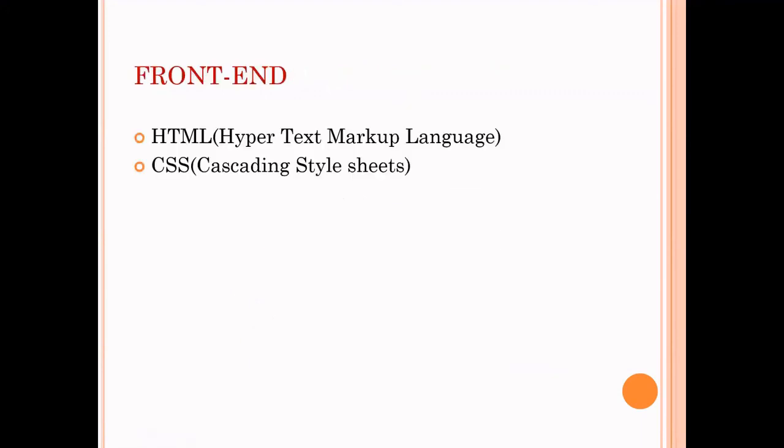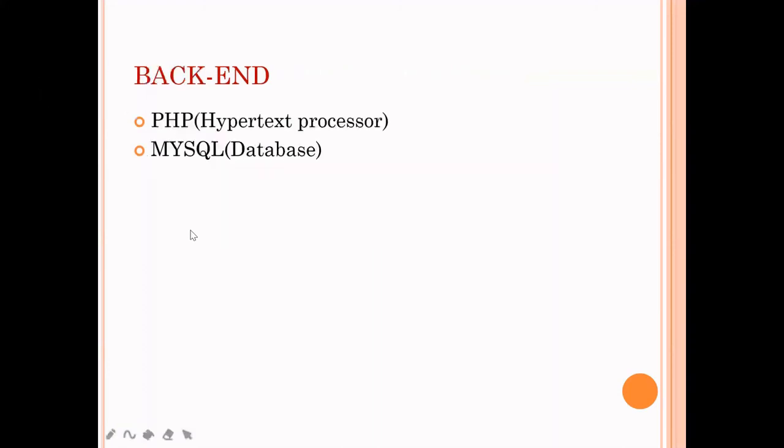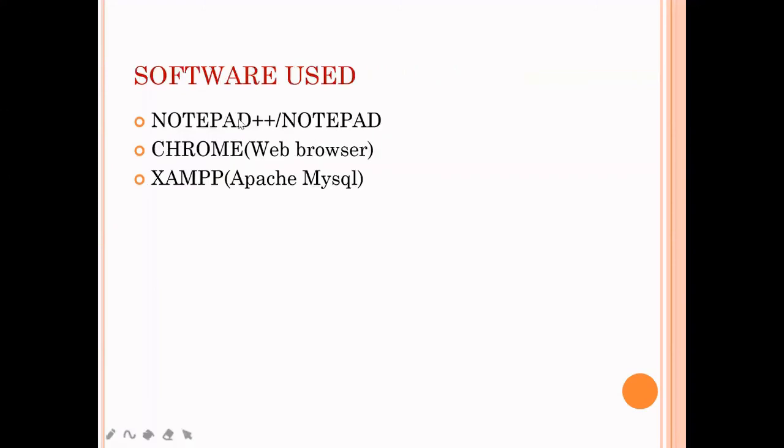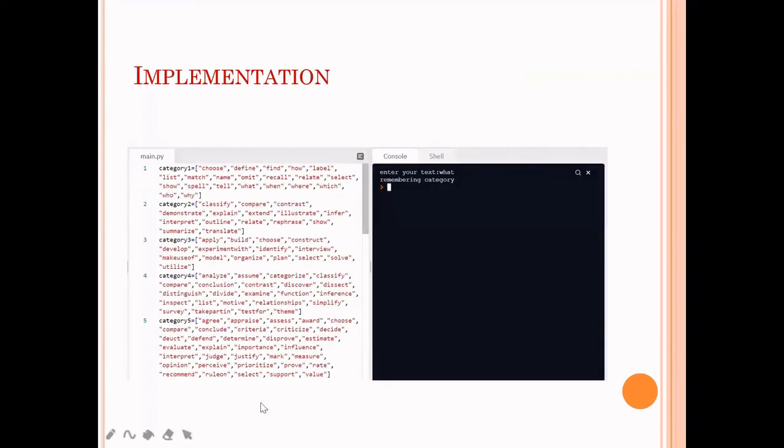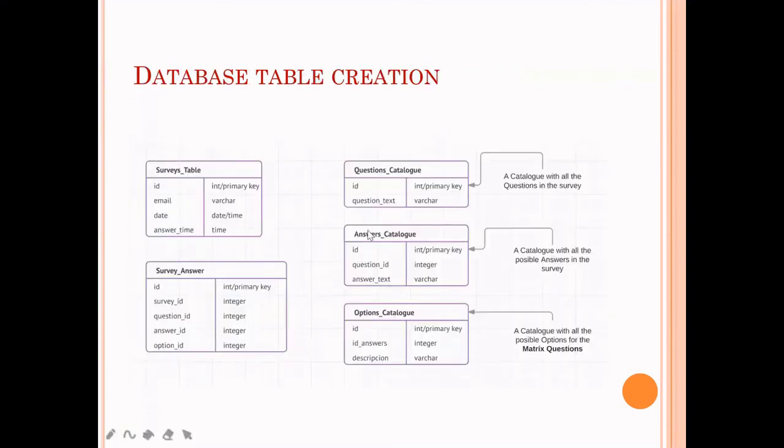For developing this project, the front end used is HTML and CSS. The backend is PHP and MySQL for storing the data, for database purposes. Software used: Chrome and XAMPP. Implementation. This is the implementation part which we have done till now. Database creation. There will be tables in the database for storing the questions: question catalog, answer catalog, options catalog. There will be questions like this. After that, a survey will also be conducted. It depends on the user.